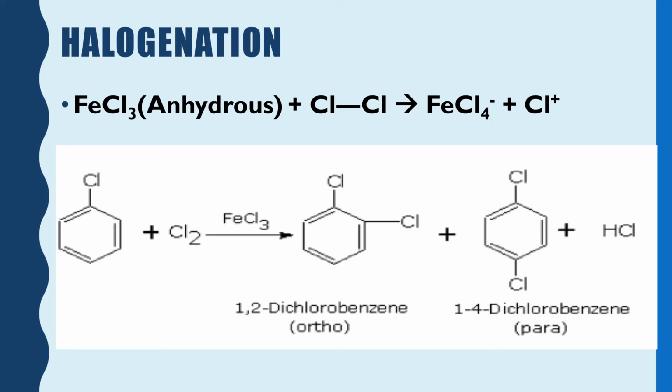But from the ortho position product, 1,2 dichlorobenzene, and the para position product, 1,4 dichlorobenzene, which one will be the major one? Please answer. Yes, 1,4 dichlorobenzene is the major product.